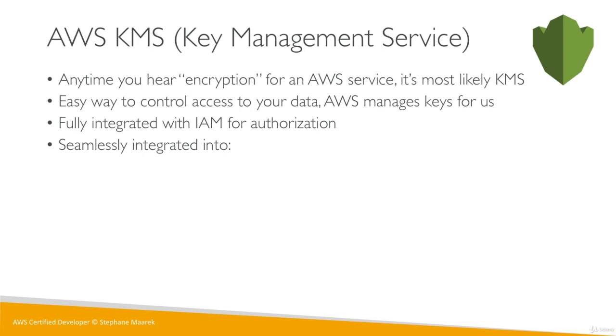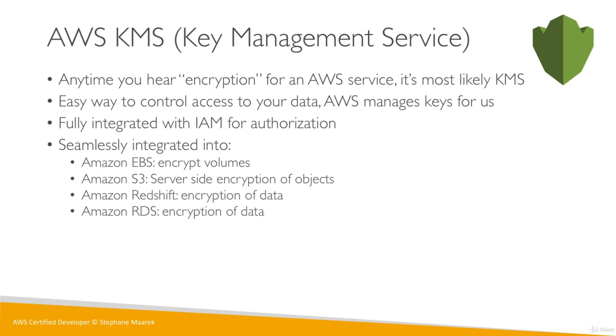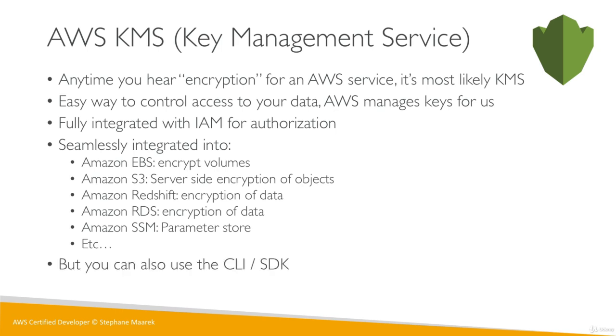So KMS, we've seen it's fully integrated with many AWS services such as EBS to encrypt volumes, S3 to do server-side encryption of objects, Redshift if you want to encrypt data, RDS again to encrypt data, SSM, we'll see this in the future lecture for parameter store, etc. Pretty much every AWS service is integrated in some ways with KMS. But we can also use the CLI and SDK to perform encryption on our side, and we'll see this in the next lecture as we do a hands-on.